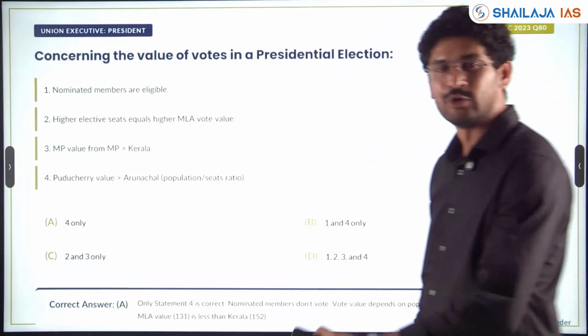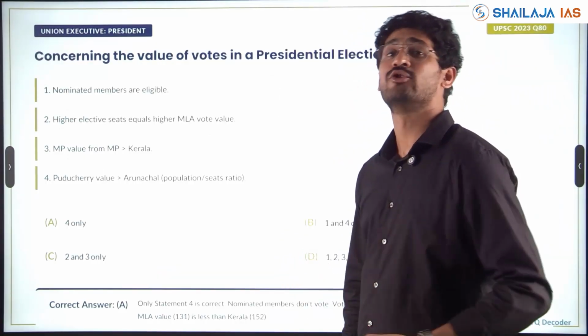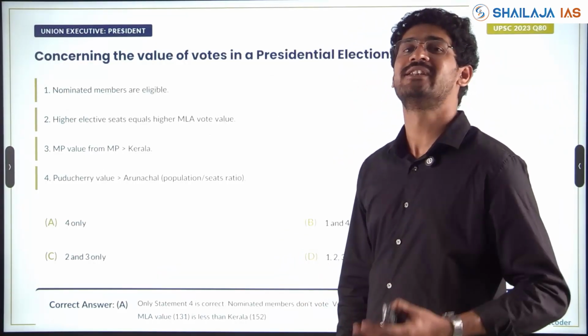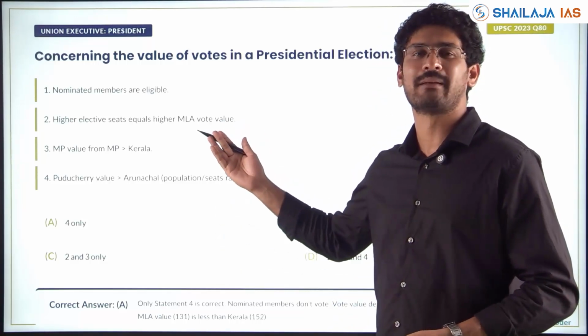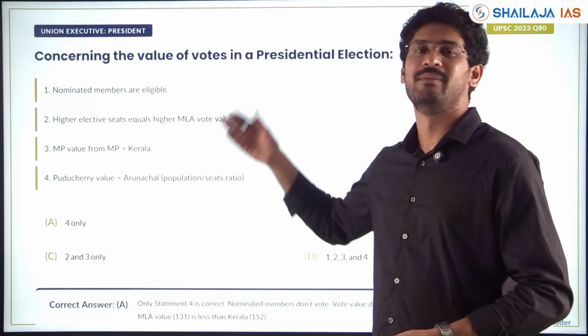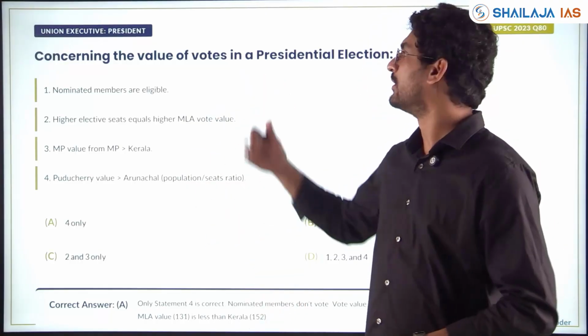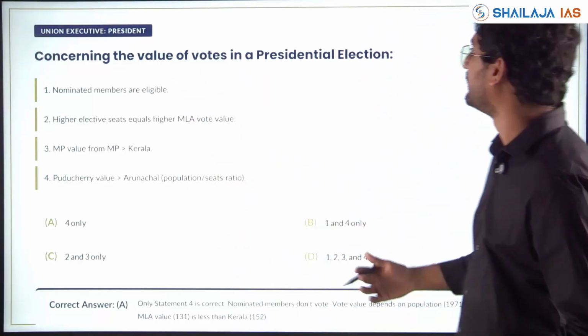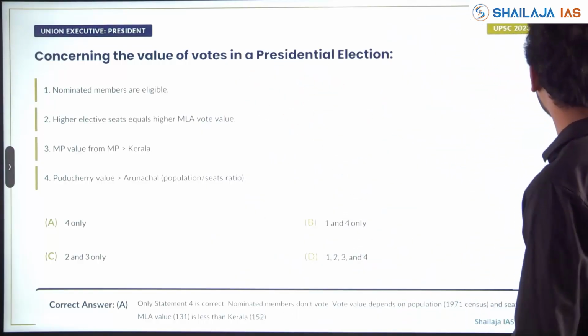We'll quickly go through all the questions. This PDF will be there in the Telegram channel. Please go through individually. You study each statement and link the topics, link the themes. See how themes are getting repeated again and again. Money bill, financial bill, again repeated. Lok Sabha, again repeated. Okay? Presidential powers, repeated.